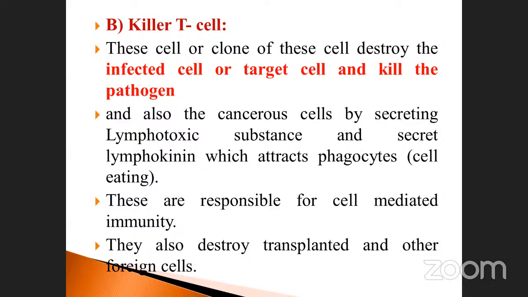When the lymphokinin secretes, what is the meaning of lymphokinins? Lymphatic tissues secrete these protein molecules, which have the capacity to phagocytose. Phagocytosis means the cell eating process. There are so many cells present in your body. During the infectious stage, if a cell is affected by foreign particles, automatically lymphokinin secretion takes place, otherwise called cell secretions.